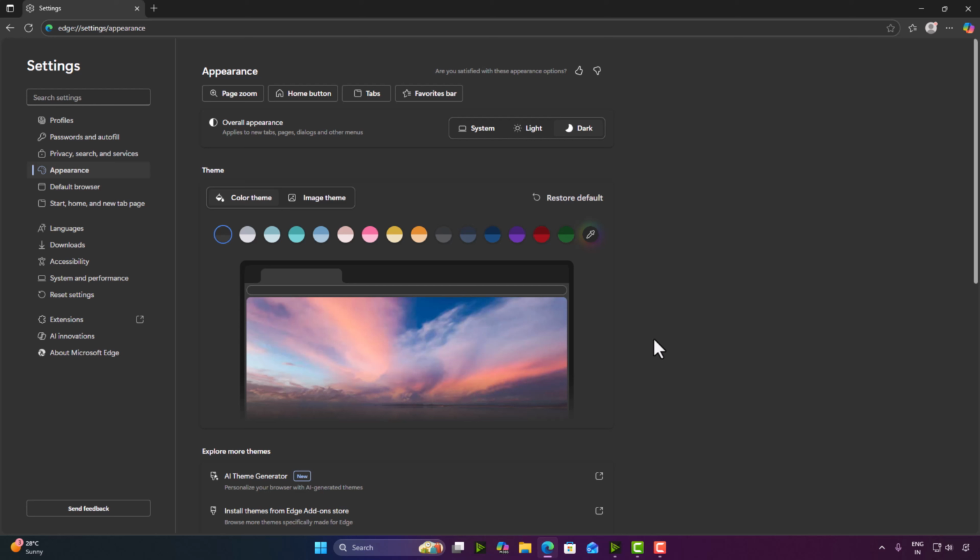Now your full Windows ecosystem matches perfectly with dark mode.